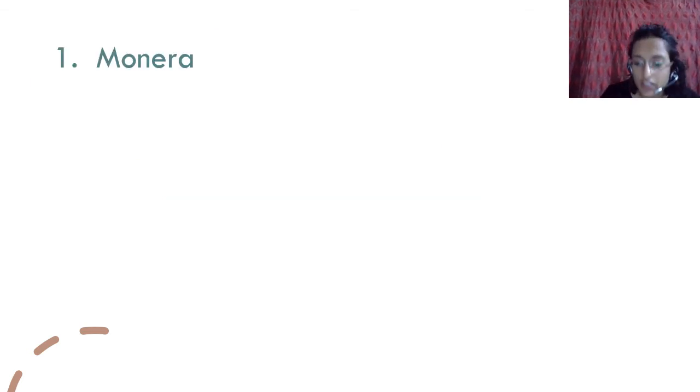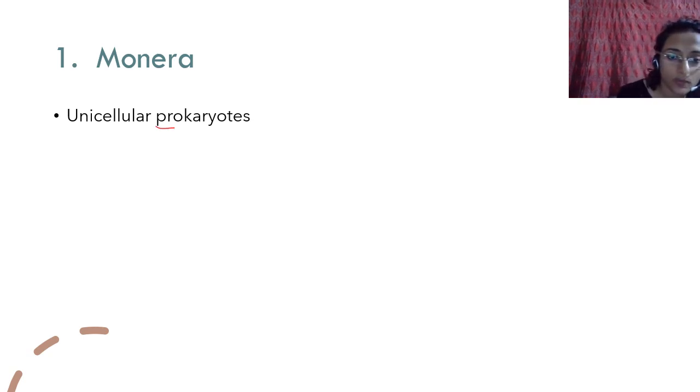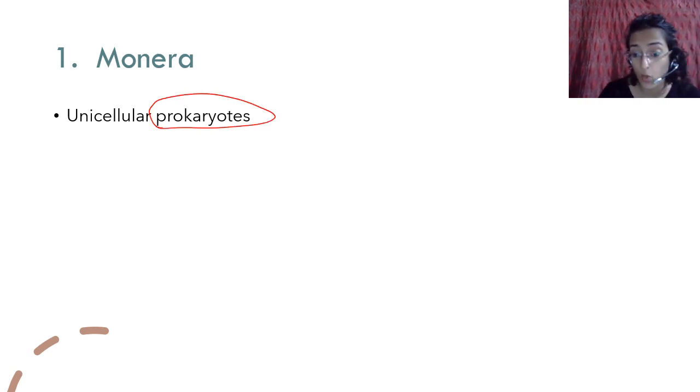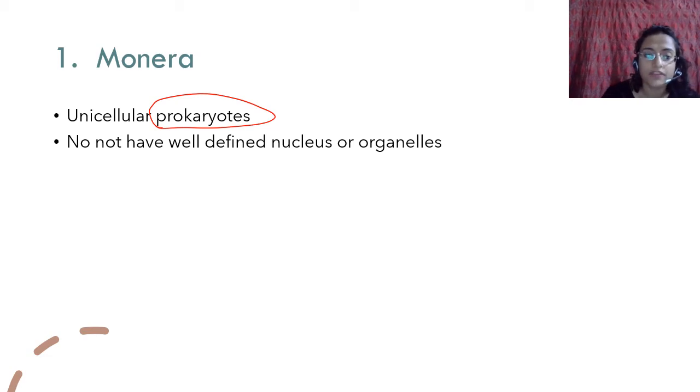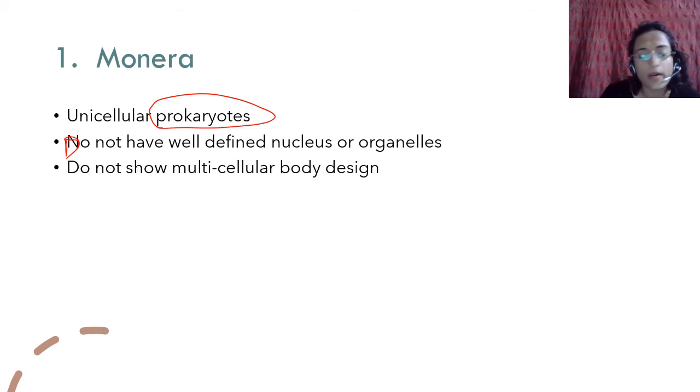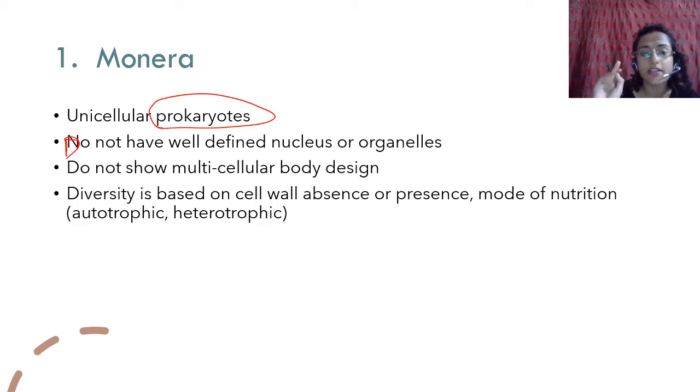So we come to the first kingdom, that is Monera. Okay. Monera are all unicellular prokaryotes. I told you this is the most basic difference: prokaryotes and eukaryotes. They do not have a well-defined nucleus or cell organelles. Okay, this is the difference. They do not show a multicellular body design. They're all unicellular. And the diversity is based on cell wall absence or presence, or on mode of nutrition.